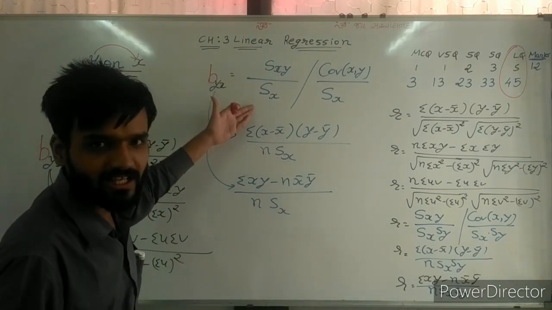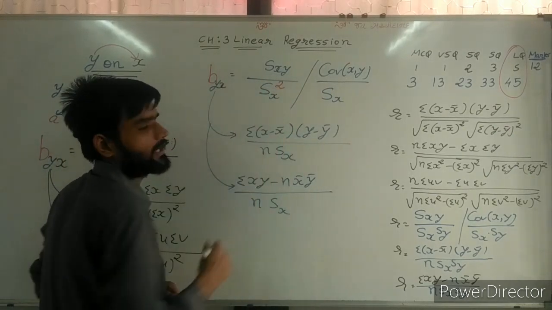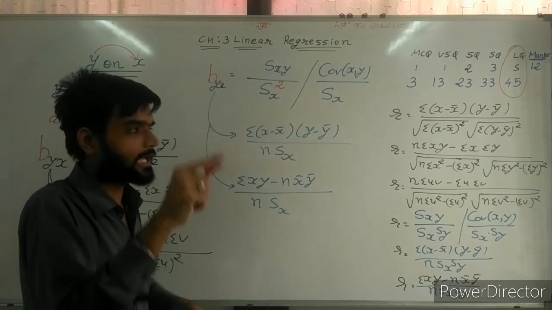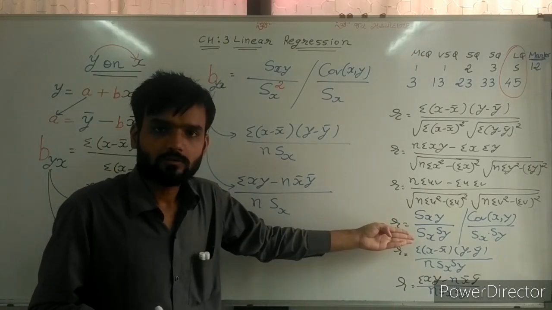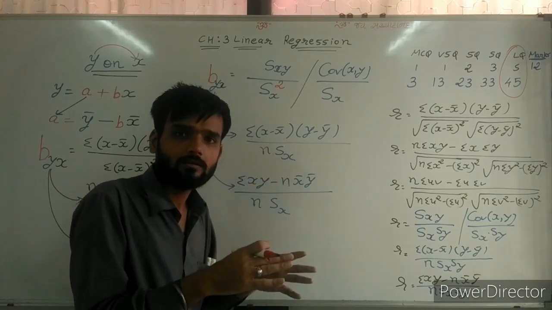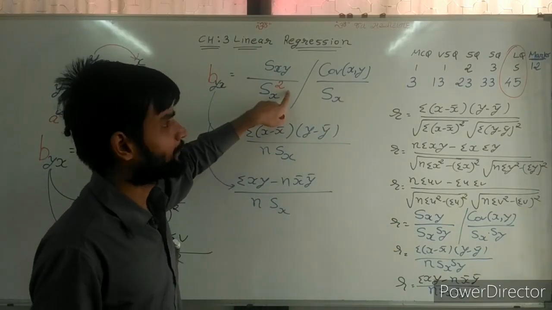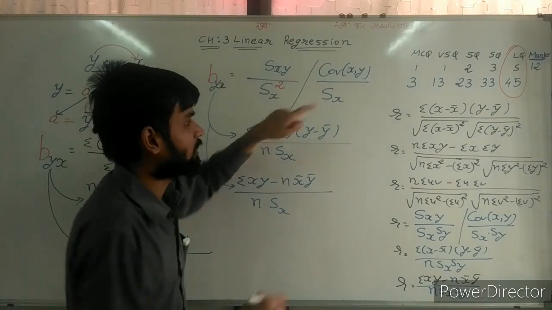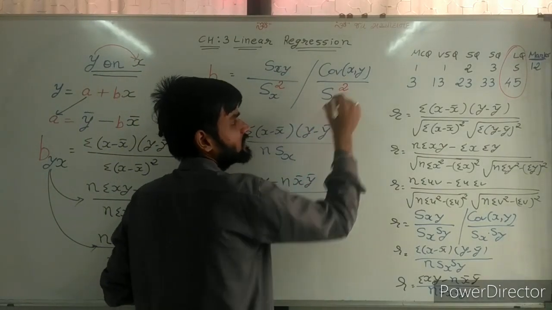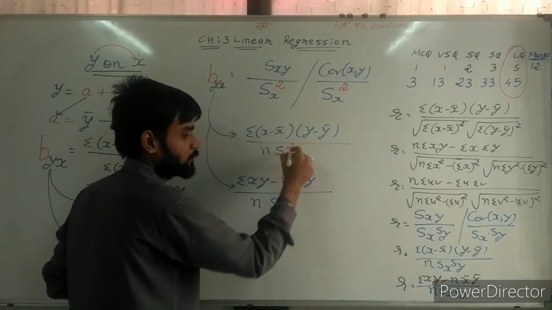Sir, in this case, we have to write Sx square, because the root sign is not there, and we need to cancel it if it is there. So here the root sign is not there, it means we are making the square of it. Same way here also Sx square is there, here also square is there.